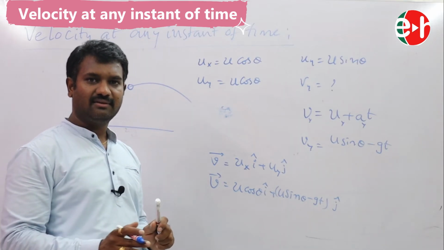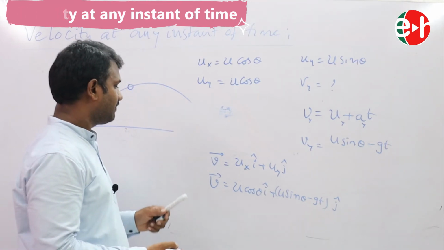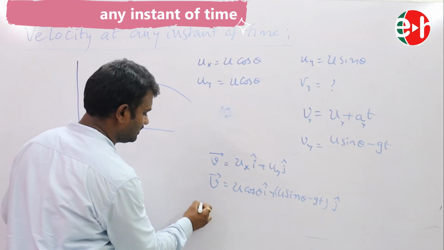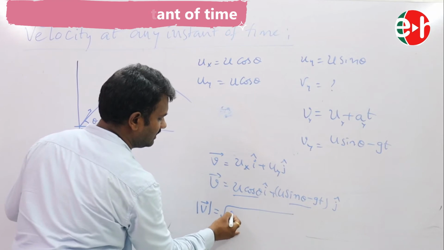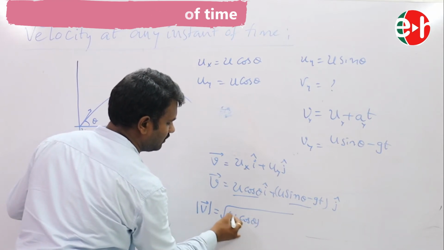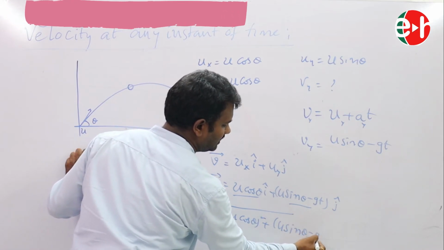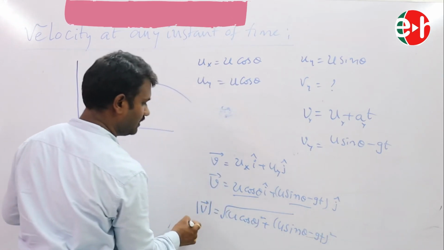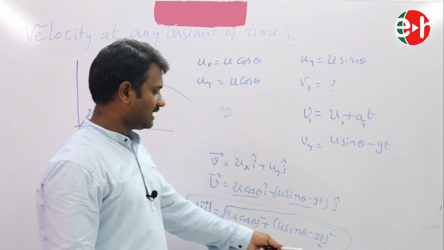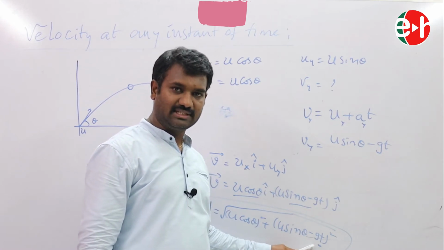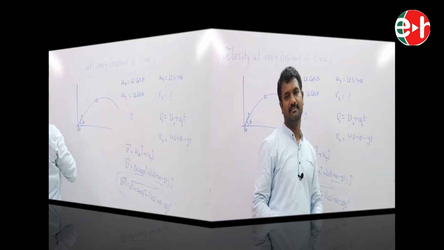Otherwise, revise the vectors concept and you can understand this. Now what is the magnitude of this velocity? Modulus of v bar is the square root of x component square plus y component square, that is the square root of (u cos theta) whole square plus (u sin theta minus gt) whole square. If you substitute the value of time here, for example after 1 second, 2 seconds, 5 seconds, 20 seconds, whatever, you can find the velocity at that time. Is it clear?